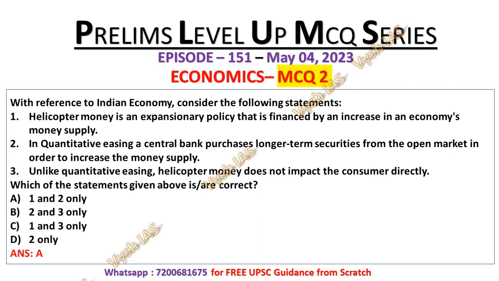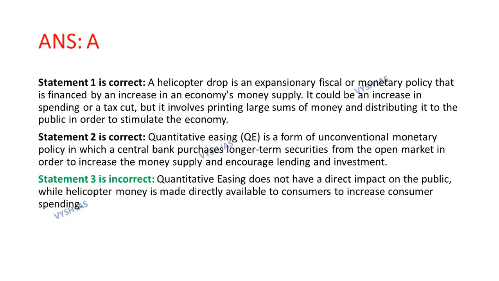So its correct answer will be option number A, which means statement 1 and 2 are the correct statements. Now let's look at the explanation.